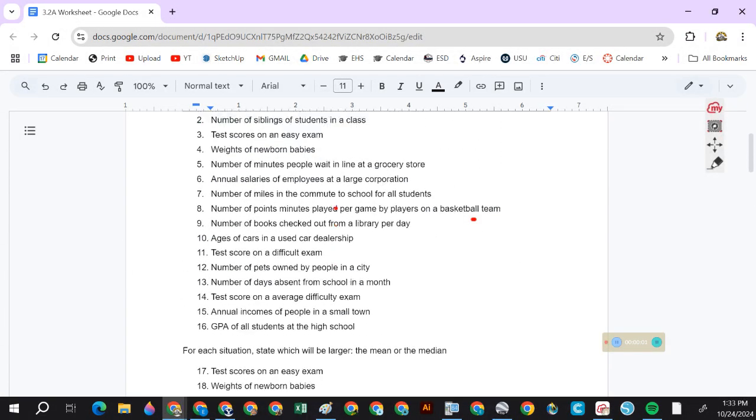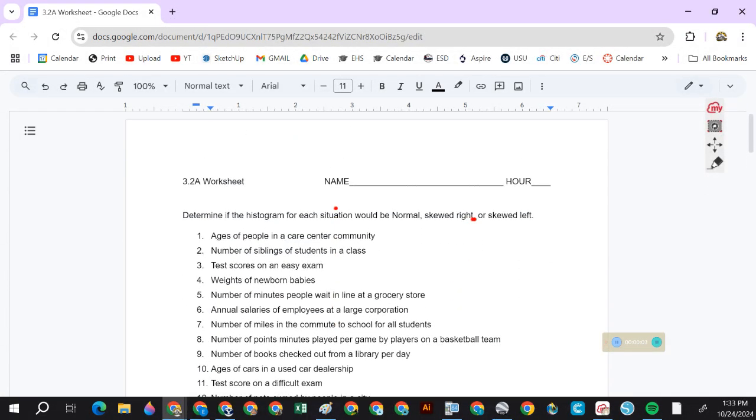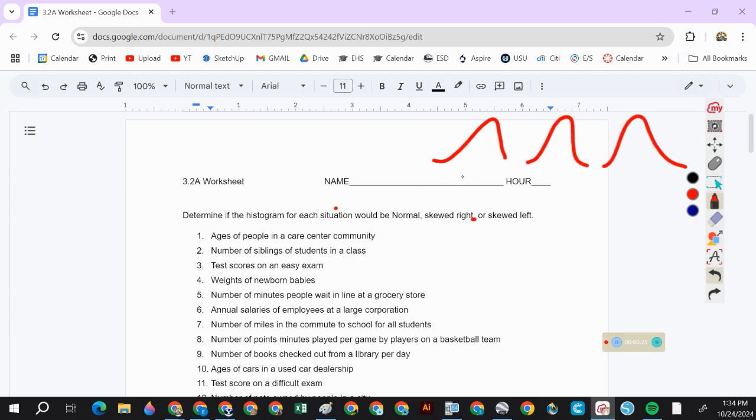All right, this is 3.2 worksheet A, and you may disagree with me, so I'll go through these and we'll decide what you think. So we want to know, is it left skewed, normal, or right skewed? So this would be left, normal, and right.